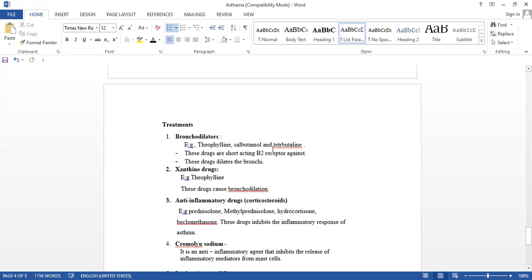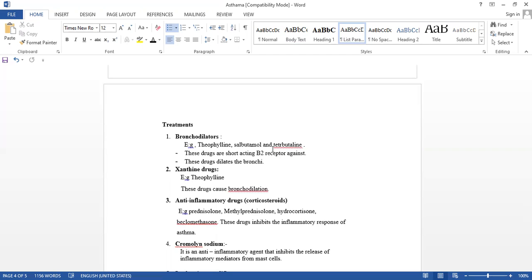Now see the treatment. Here, keep one simple thing in your mind: if there is bronchoconstriction, we have to give bronchodilators, isn't it? The treatment is exactly the opposite. In the treatment, what will we give? Bronchodilators. Two or three drugs you have to keep in your mind. These are the drugs: short acting beta 2 receptor agonists, which dilate the bronchi. Xanthine drugs, theophylline, also cause bronchodilation.